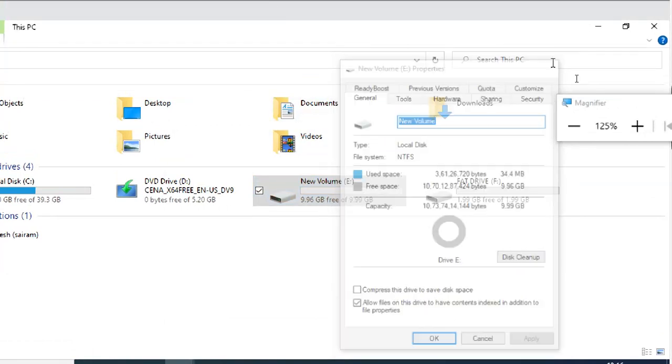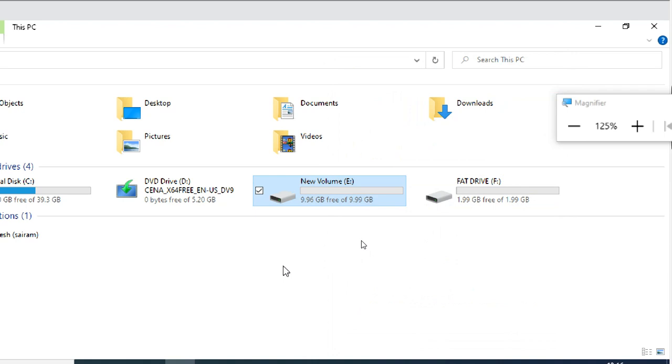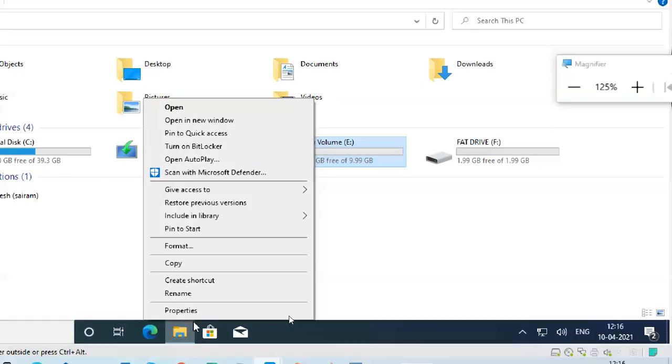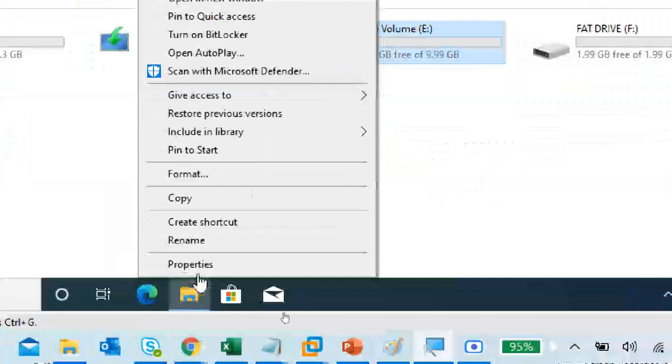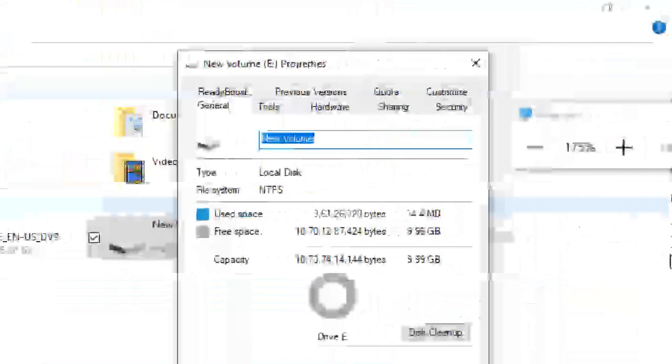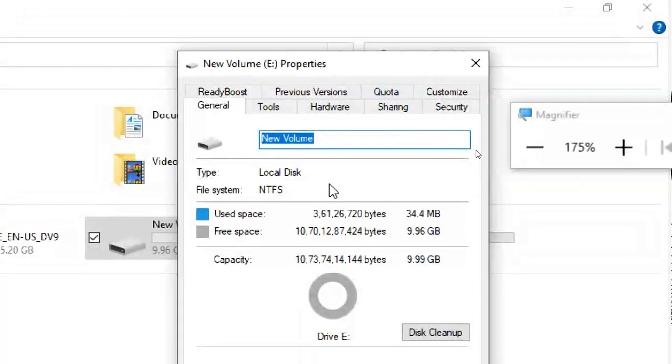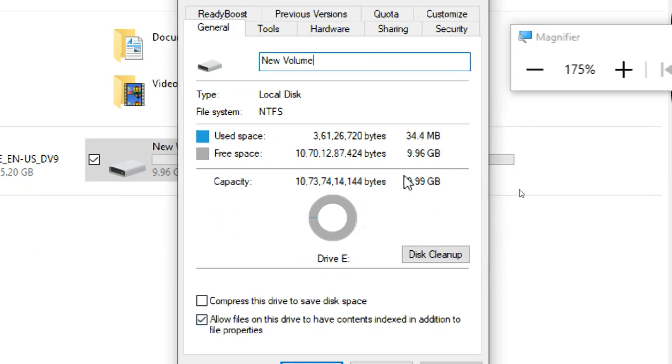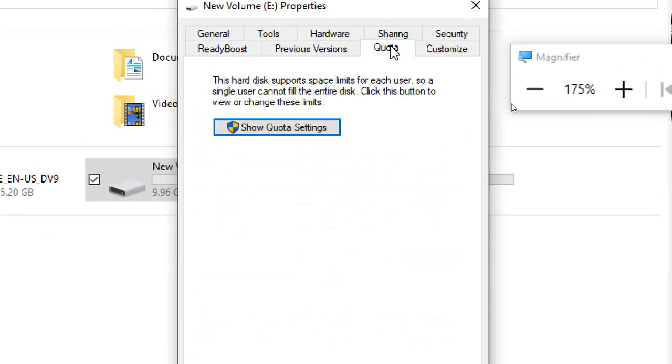If I log into student 2 now, it is also 10 GB for student 2. What I want to do is give only 2 GB for student 2. So how to do it? Right click, go to Properties. You can see Quota. This is the volume, drive E, a 10 GB disk. Go to Quota, then click on Show quota settings.